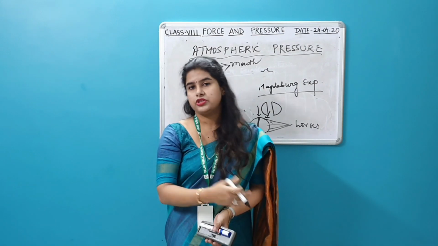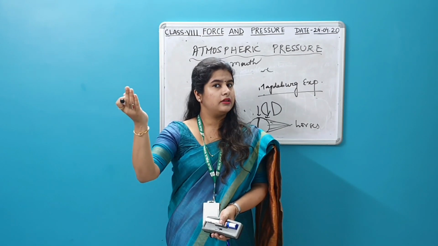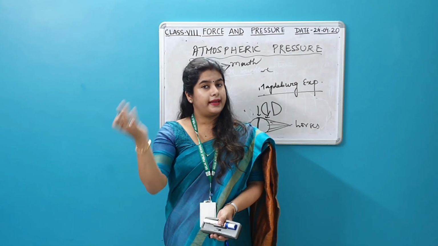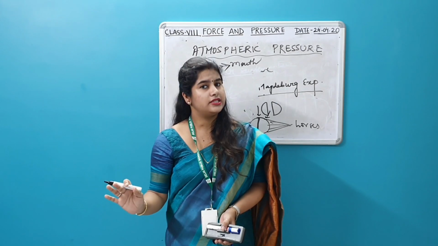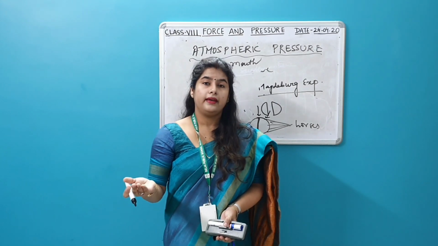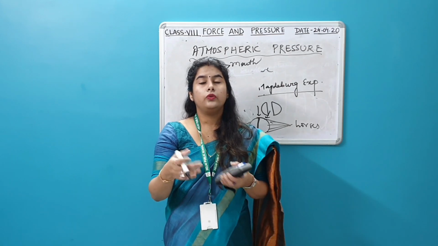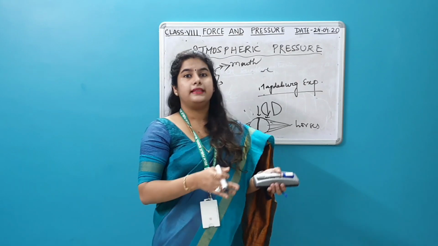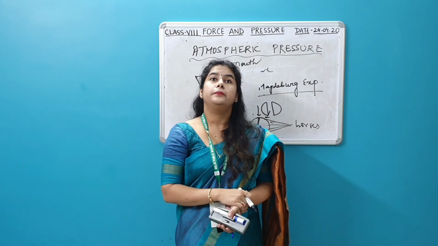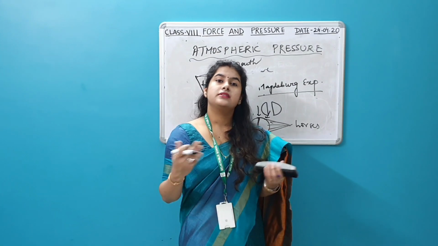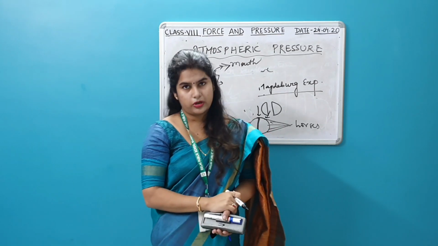And once more, I am just doing a recap of the whole chapter that we have studied. We started from forces. What is force? The SI unit of force, the CGS unit of force, the relation between SI unit and CGS unit. What is 1 Newton? Then we came to interaction among forces, what to do when the forces are acting in the same direction, and when the forces are acting in the opposite direction. Then we have pressure. What is pressure? What is the unit of pressure? All these things. Practice numericals on pressure.